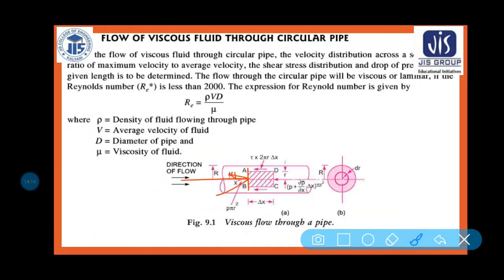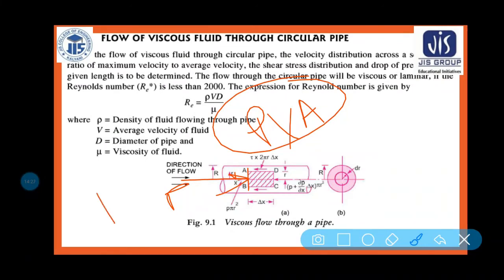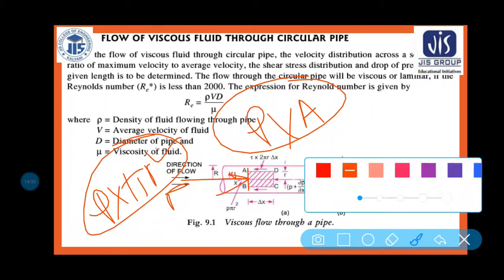So in the phase AB, let us consider P amount of pressure force is acting. So what will be the pressure force? Pressure into the area of that particular phase. So what is the pressure into the particular area? Pi r square is the area. Am I right? Similarly, in this phase,